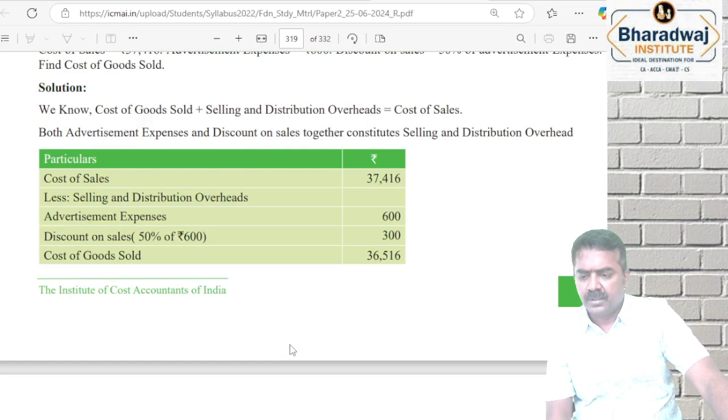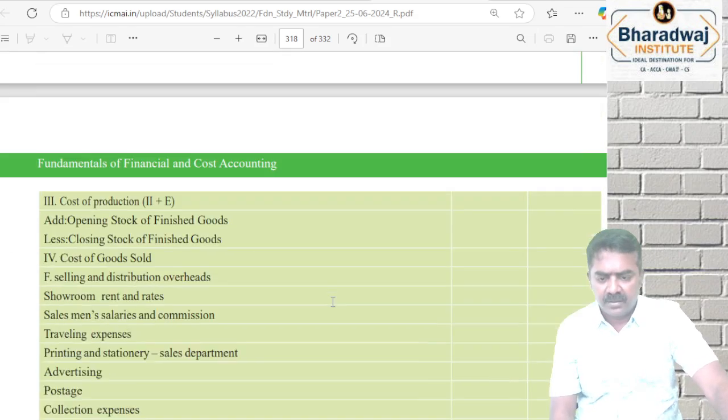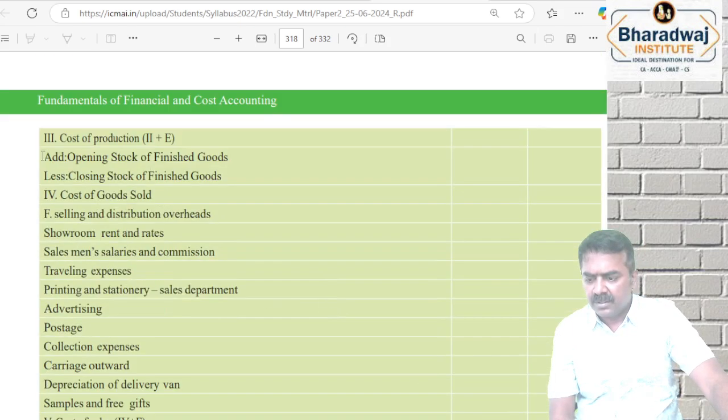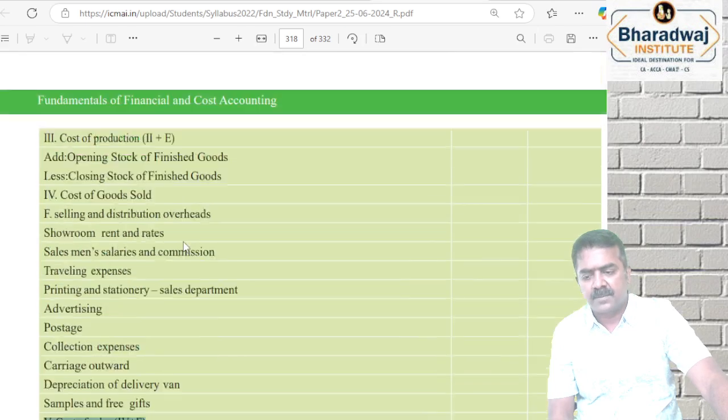Then they are giving cost of sales, that is, total cost. Advertisement expenses are 600. Discount on sales is 50% of advertisement expenses, so 50% of 600 will be 300. They ask you to find out cost of goods sold. Going forward, cost of goods sold plus selling expenses gives cost of sales.